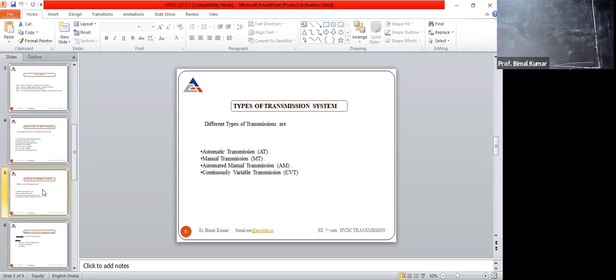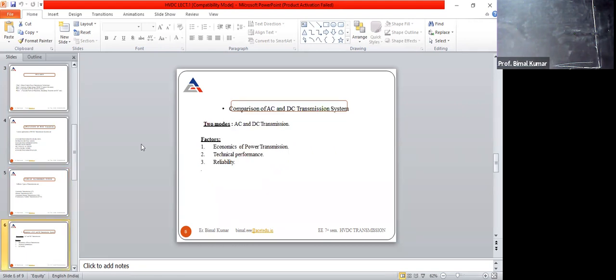In automatic transmission, we are not able to control or disturb the supply unless and until some fault will occur. In case of the manual, we will be able to control it. Automated manual means there is a combination of the both. Some part will be automated and some will be manual. And continuously variable means there will be variation in the voltage or other parameter of the line.